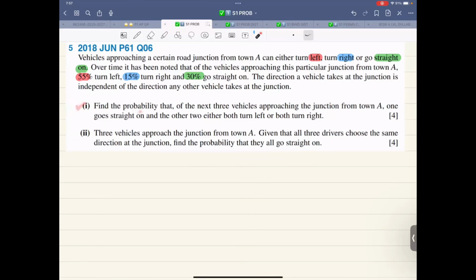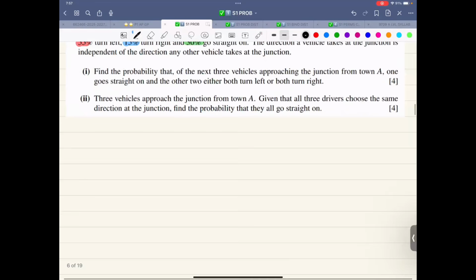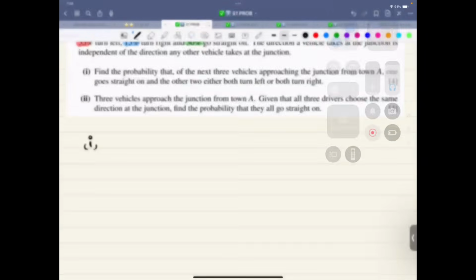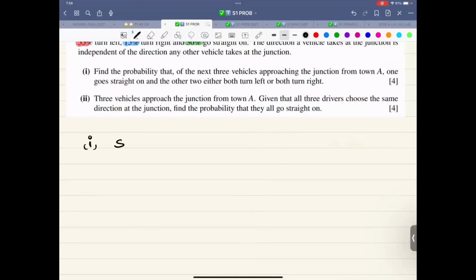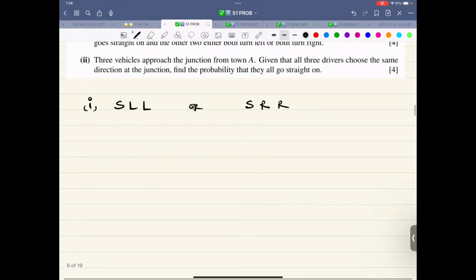Part 1: find the probability that of the next 3 vehicles approaching the junction from town A, one goes straight, and the other 2 either both turn left or both turn right. That means, for 4 marks, it would be either straight and both turn left, so SLL, or SRR.